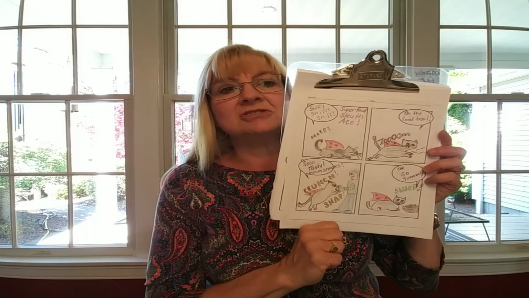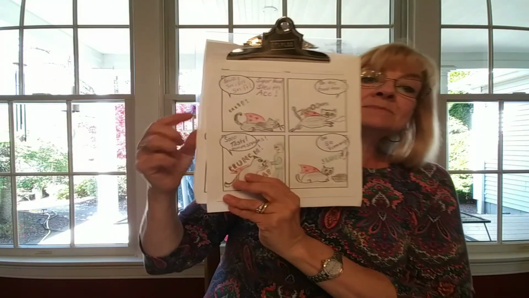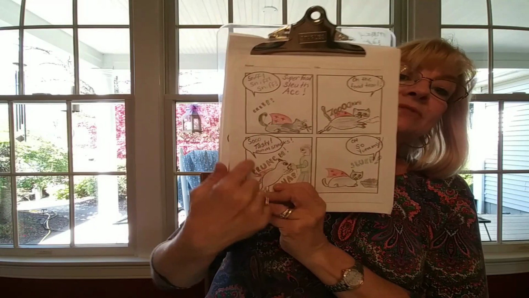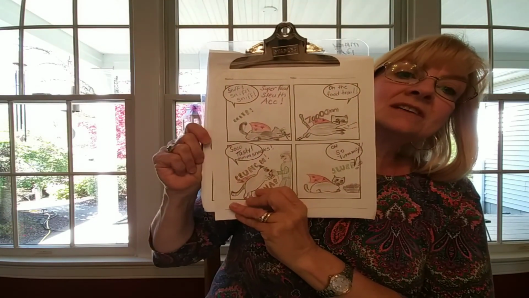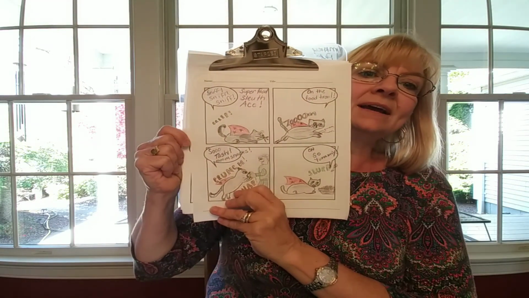You can take your time today and color in your superhero character and make it ready to publish in a book. Maybe you've been saving your writing. You could put this in one of the pages in your books. Have fun. I can't wait to see what you do. Tomorrow, you'll pick a prompt from the writing menu, or you can invent another superhero character, or what you might want to do is make a second page with this 4-block blank page to add on to your superhero character comic strip. Have fun, and we'll see you next week.